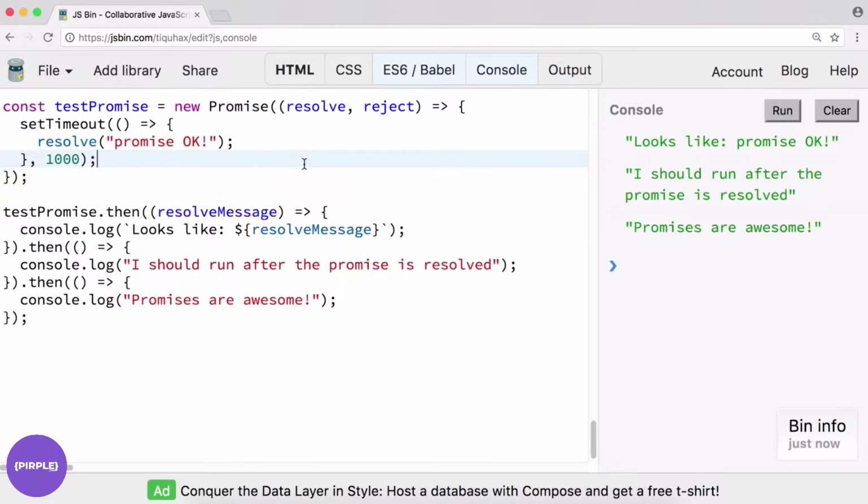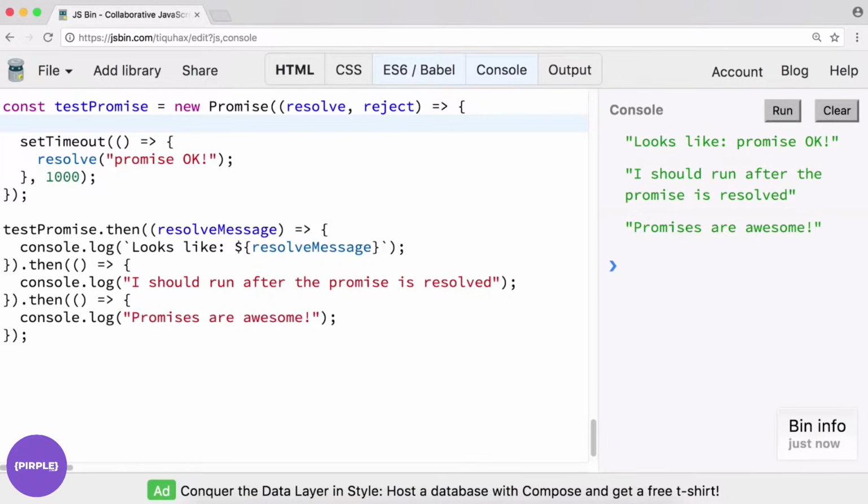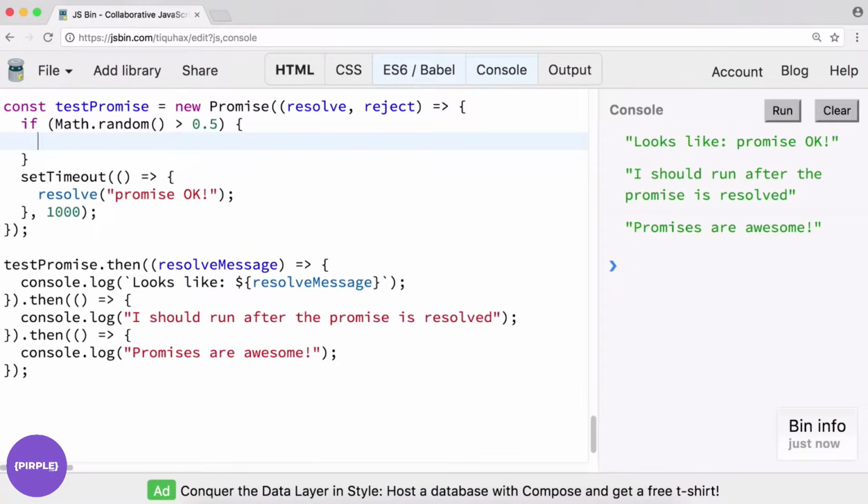So if we want to see what that looks like, well, let's do just kind of a simple math.random that's going to reject some of the time to see what happens. Because it's possible for promises to be rejected. And this would happen, for example, if you're trying to, I don't know, access an external API and you don't give it the right parameters, it might reject that promise because it doesn't have the proper info it needs. And if we do some kind of statement here, when you call math.random, it gives you a random number in between 0 and 1, essentially. So if we do if math.random is greater than 0.5, so about 50% of the time, we will reject